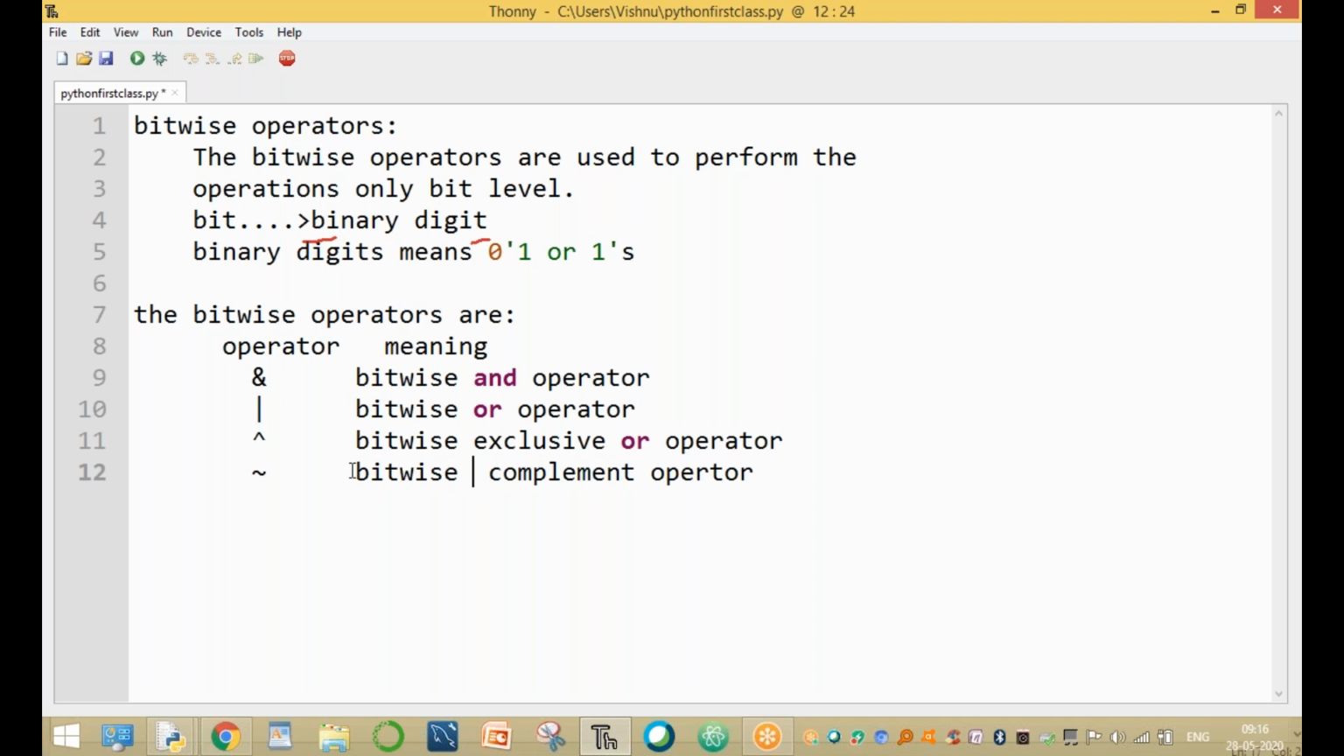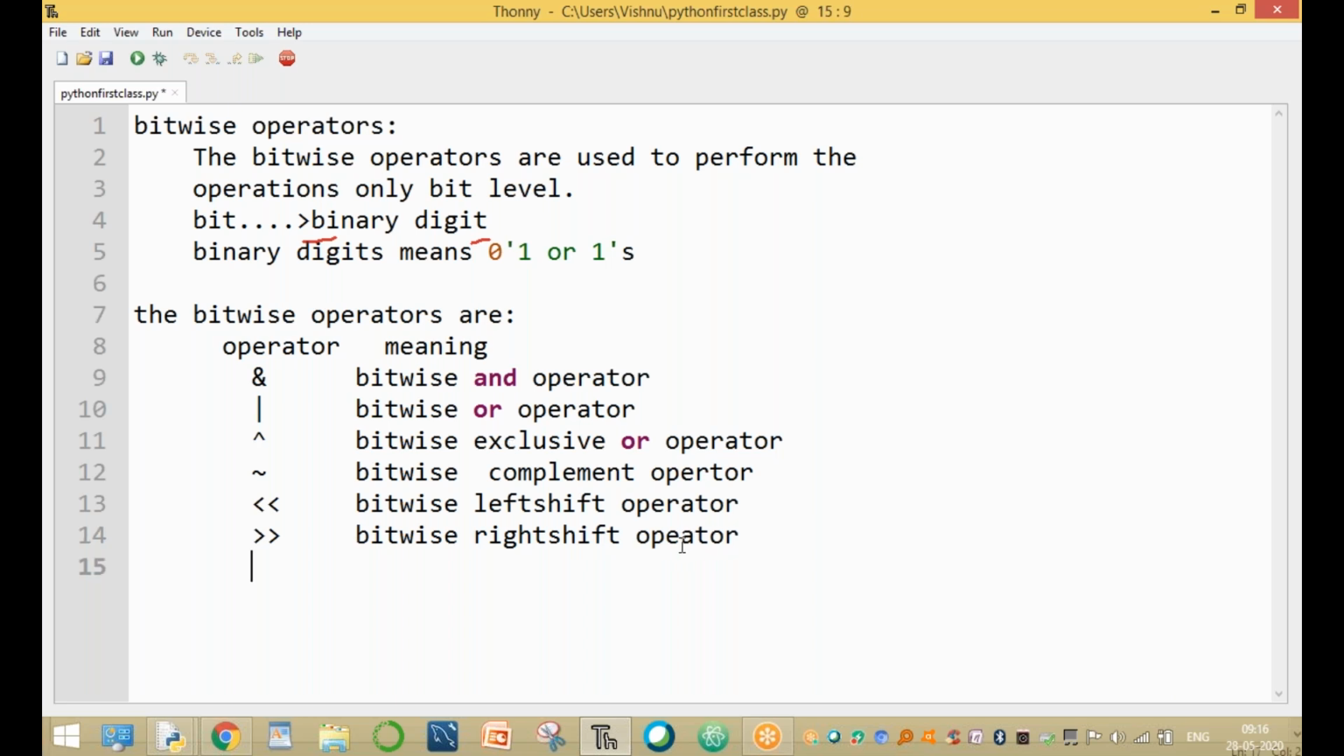And left shift means the bitwise left shift operator, and greater than means the bitwise right shift operator. These are the different types of operators. Clear?